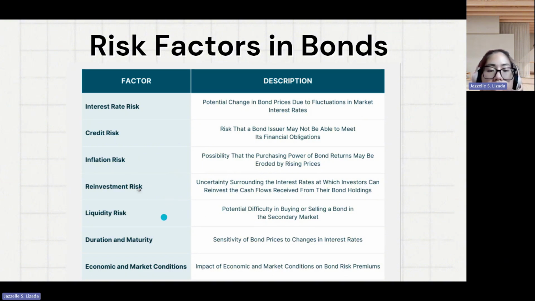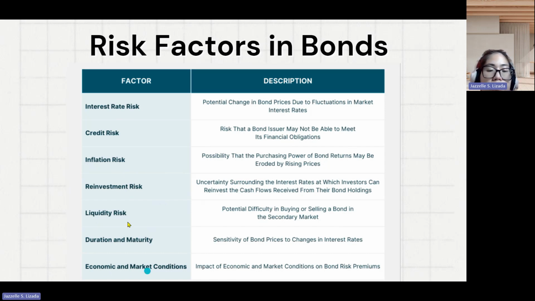Then liquidity risk, the potential difficulty in buying or selling a bond in the secondary market. If your bond is less liquid, you may find it more difficult to execute trades efficiently, because the highest price a buyer is willing to pay, the bid price, can be lower than the lowest price the seller is willing to accept, which is the ask price. Then duration and maturity, the sensitivity of bond prices to changes in interest rates, in relation to the fluctuation of the interest rates.